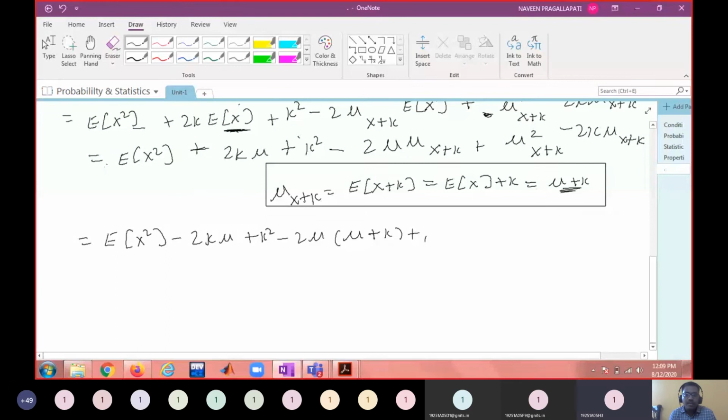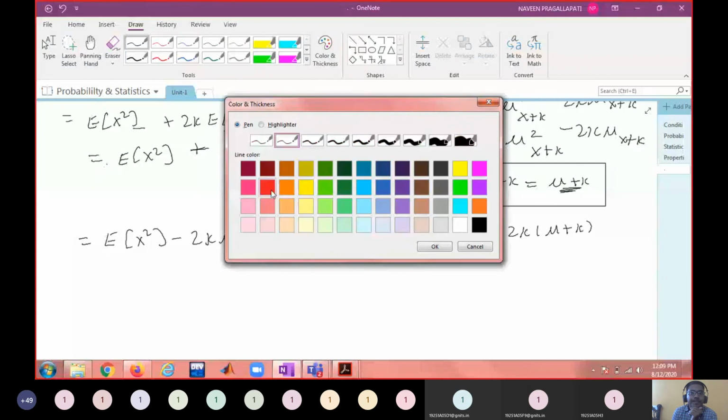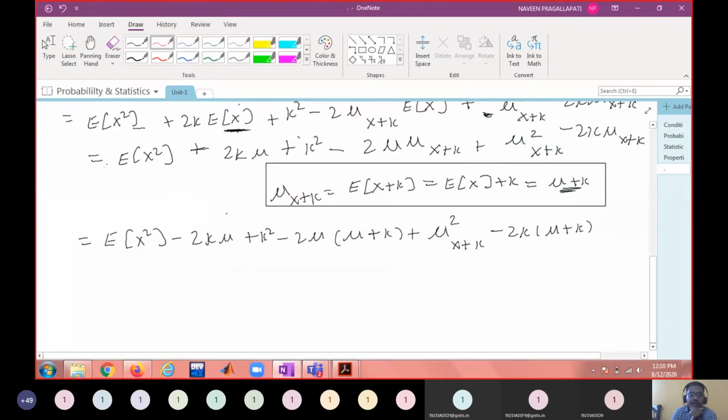Expectation of x square, minus 2k into mu plus k. Can we cancel out anything? Yes, sir. Overall, minus 2k mu and plus 2k mu get cancelled. Is this minus or plus? This is plus here, right? Yes, sir. So this one and this one get cancelled. Plus k square and minus k square get cancelled.